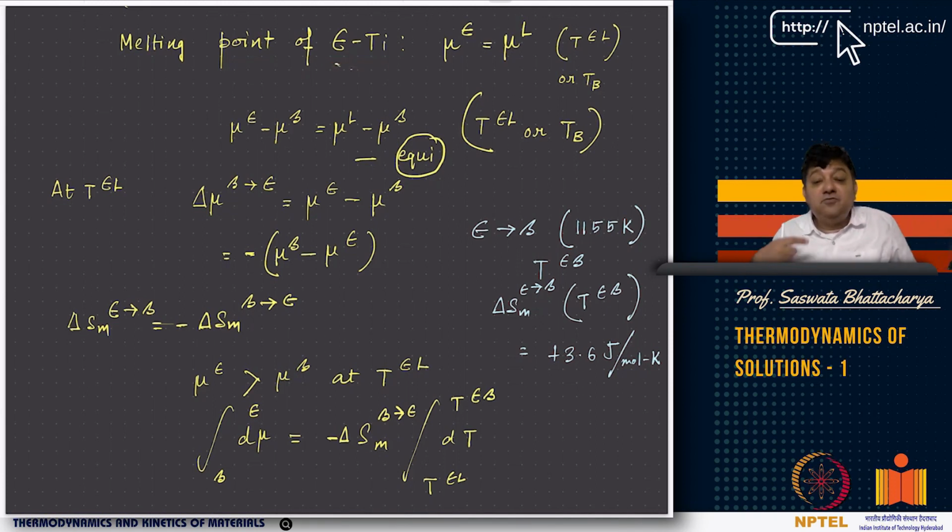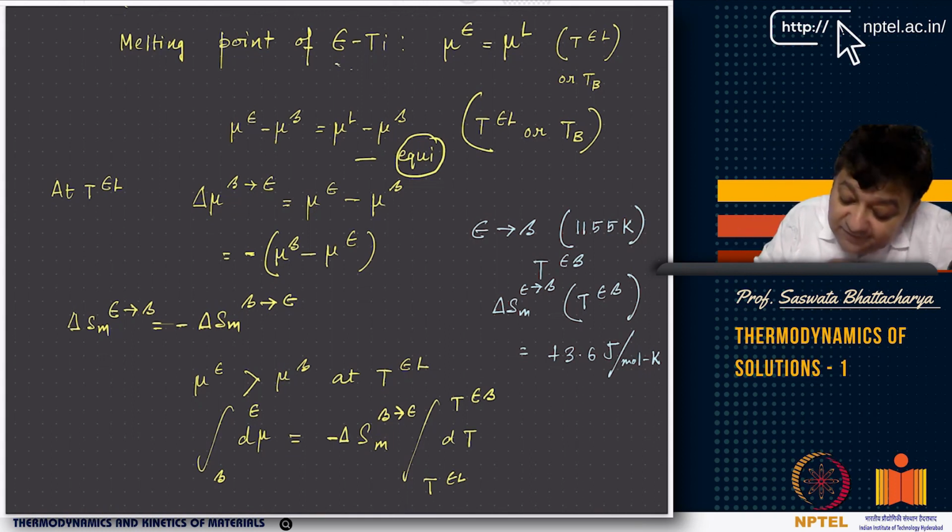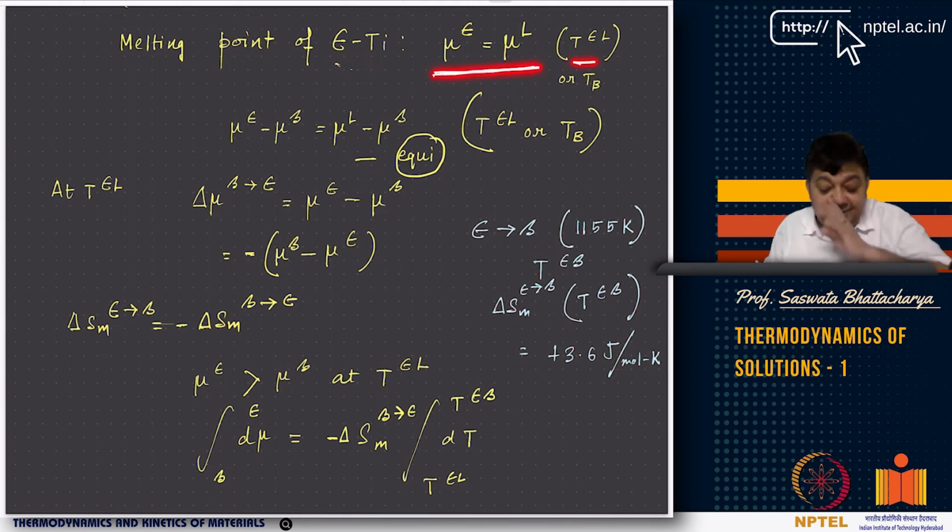Again, when you do any such problem, as you have seen before, whenever I have given examples, I have gone to the final expression, then I have put values. I don't put values from the beginning, because then sometimes you may make mistakes in getting the correct expression. So first of all, if you think of the melting point of epsilon Ti, you have to think of this equilibrium, right? This is the metastable equilibrium, that the free energy of epsilon equals the free energy of liquid.